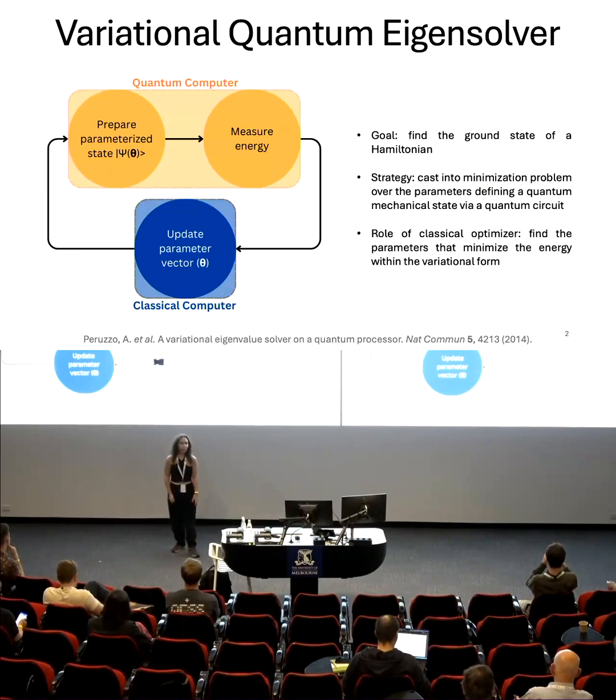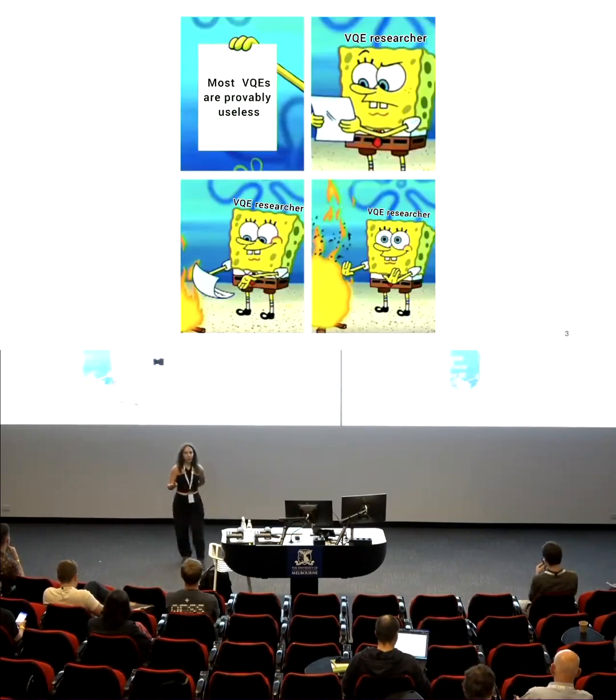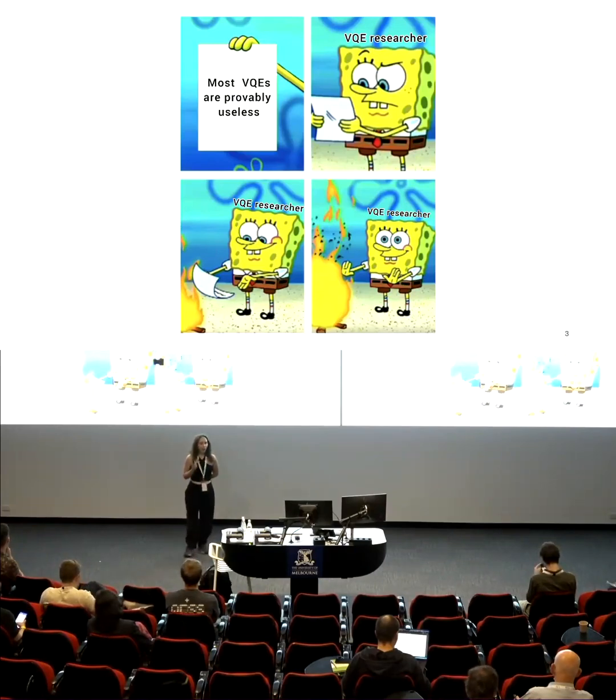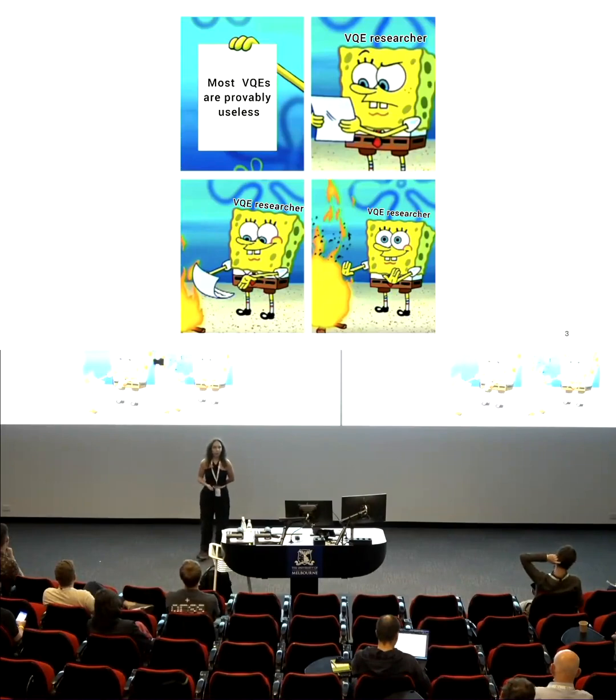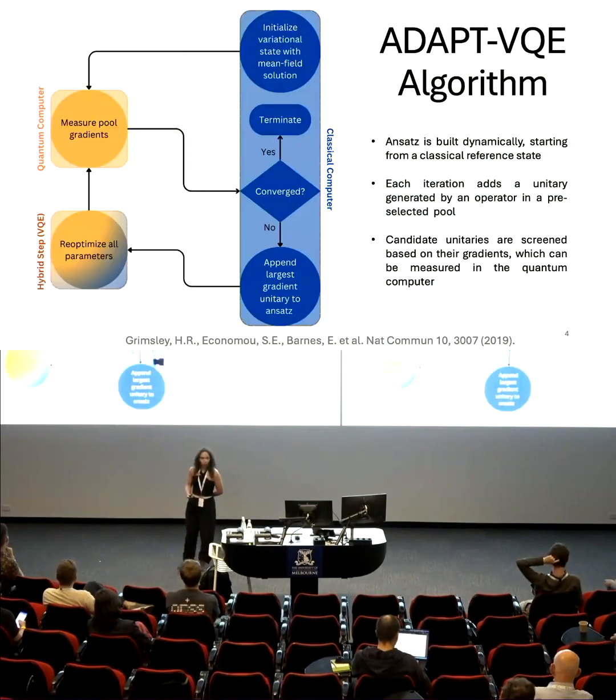And at this point, you might be thinking, that's awkward, right? Because the main message of QTML 2024 seems to be that we should all be very, very skeptical of variational quantum algorithms. And yet here is one more talk talking about them. Well, luckily, the algorithm I will be talking to you about is Adaptive VQE, which, as Professor Ed mentioned earlier in his talk, seems to escape this curse.